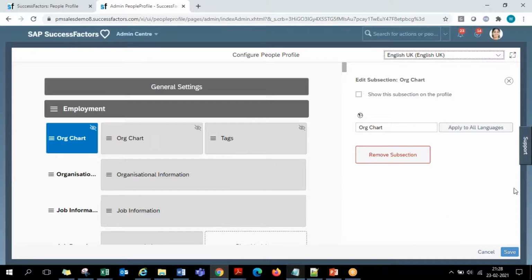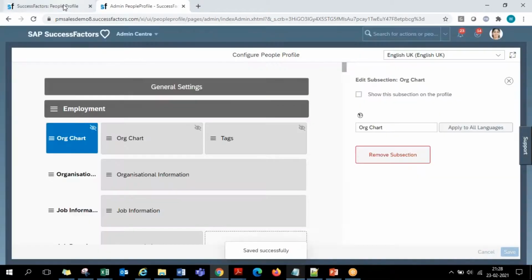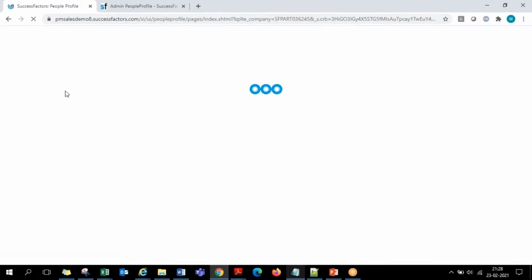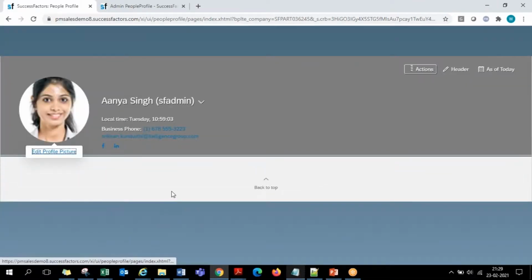So now here on the right hand corner, we click on save. Once this is saved, if I refresh my people profile, as per the changes that I have done, the section and subsection changes at the personal information level, the labels I have changed and the layout ordering I have changed, everything will reflect here immediately. Now if I refresh this, personal information, which was in the first place, goes to the second place.